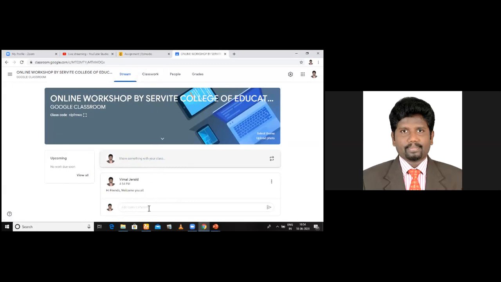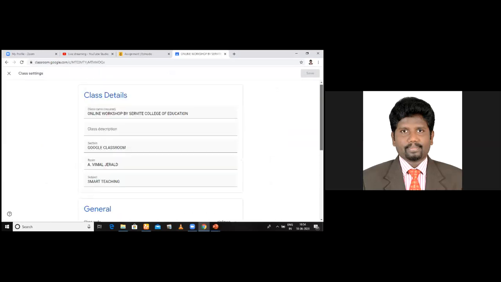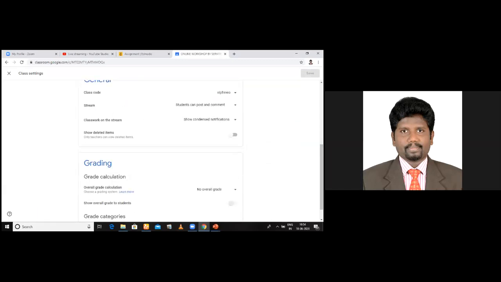This is where students can comment, and students comment can be disabled by going into settings. Professors, please make note of it. Students, please make note of it. See here, I am in settings, and always in the settings you can change the class details. Now, who can post in comment? If you want the students not to post and comment, what should you do? You have to say students can only comment, which means students can give only comment. They cannot post anything. They can do the assignment, but they cannot post anything. So I go for students can post only. After doing everything, just press save. So this is in settings.